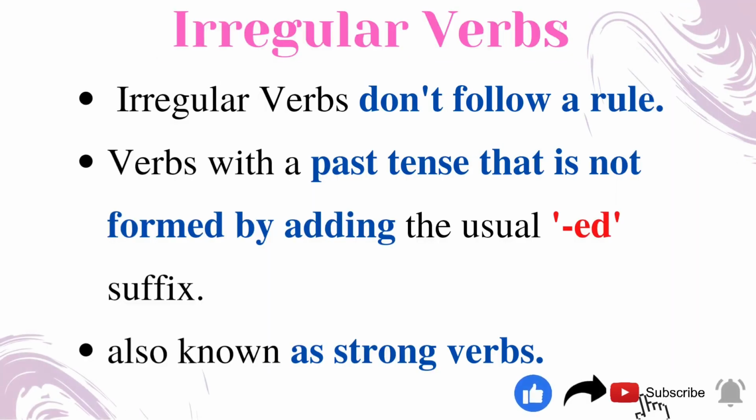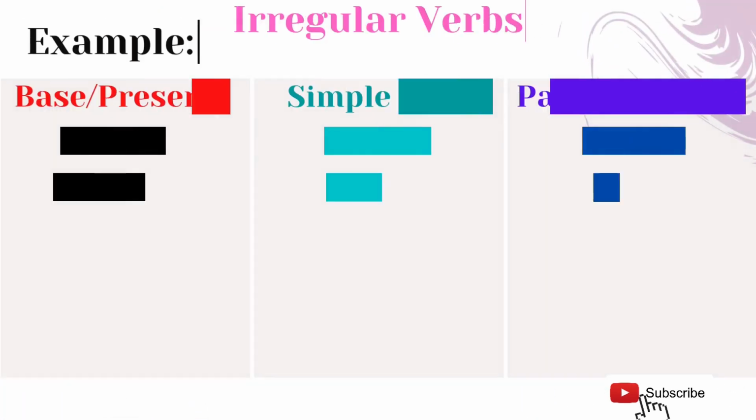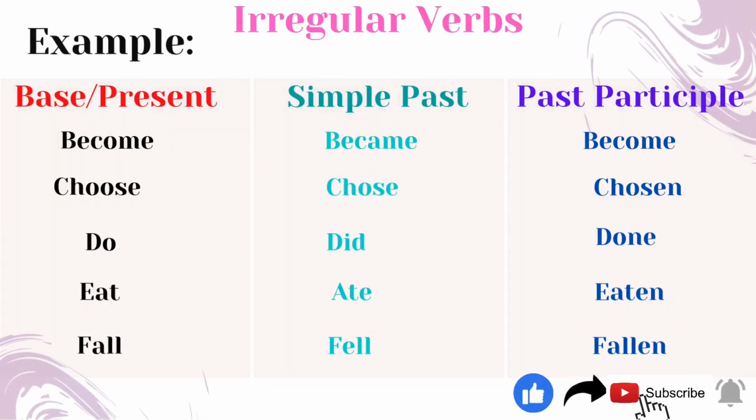Okay, now let's see what an irregular verb is. Irregular verbs do not follow a rule. They are verbs with a past tense that is not formed by adding the usual ed suffix. The irregular verbs are also known as strong verbs. Now, you can see the list of irregular verbs. Here you have the list of strong verbs.